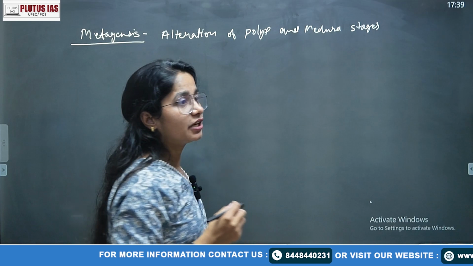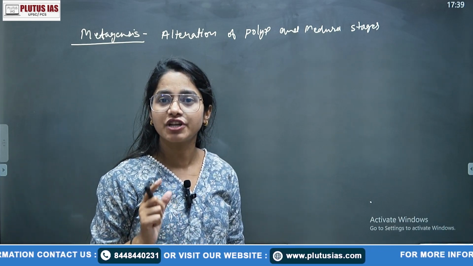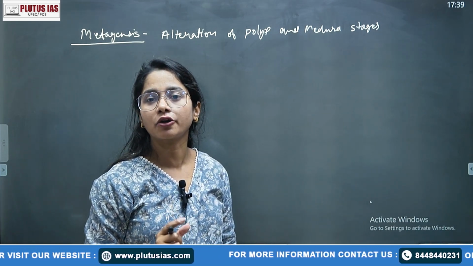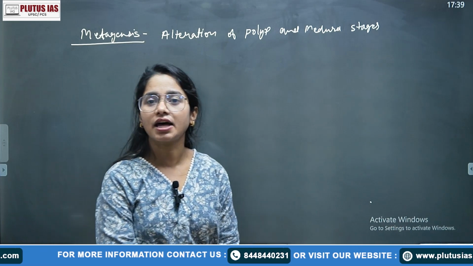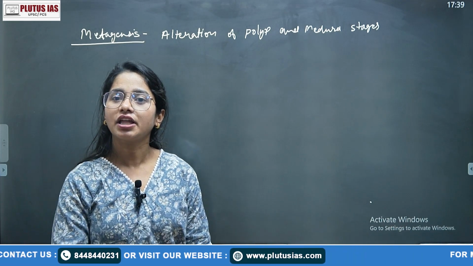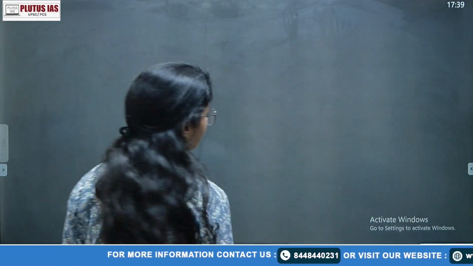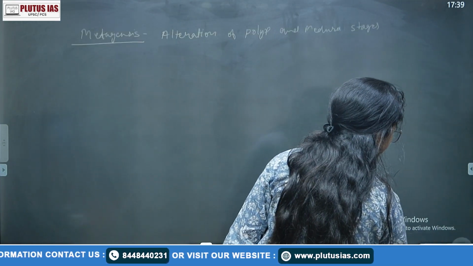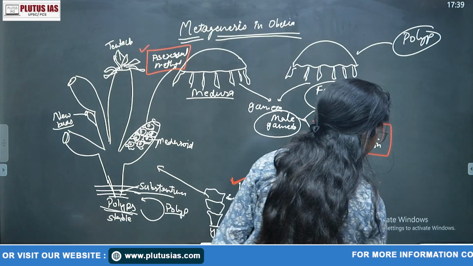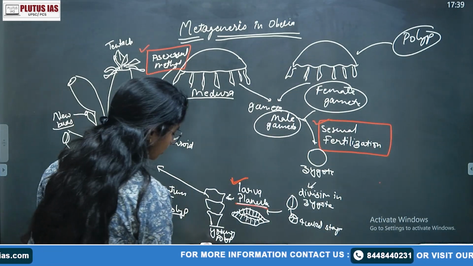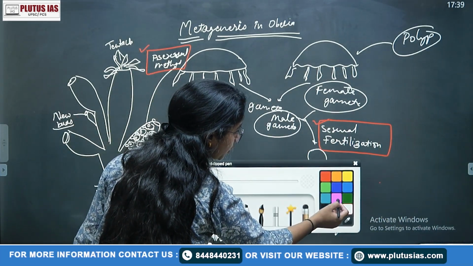Here we are not talking about the alteration of generation much, a very important topic. As we have discussed in the last class, the alteration of generation, then we talk about the haploid and the diploid. While in this form, wait a minute, this is also a very important thing.